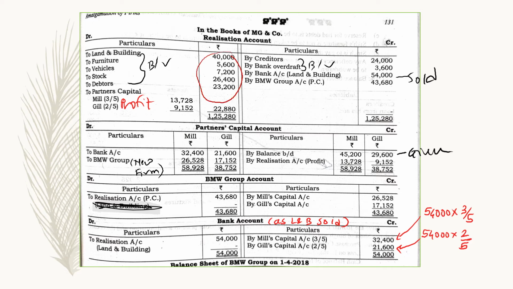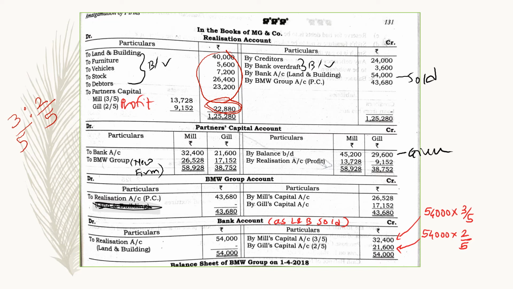So take the total of this and deduct it from 1,25,280 and you will get the profit on realization as 22,880. Now this profit will be distributed in the ratio of 3:2, which was given as the old partners' ratio. That means 3/5 and 2/5.